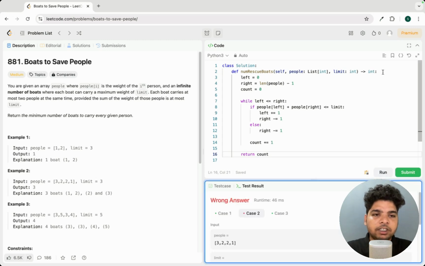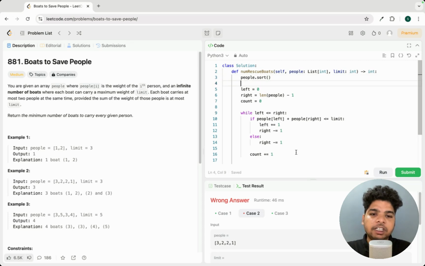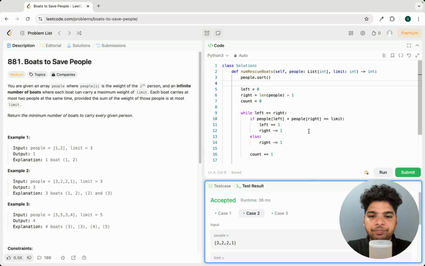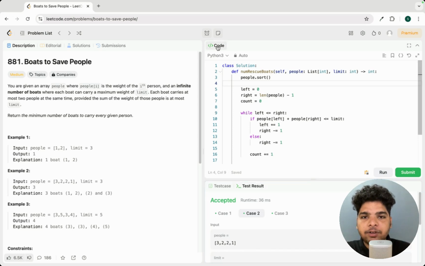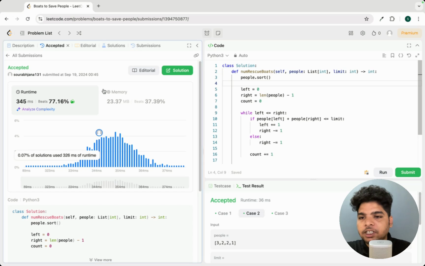Okay, one thing I have missed. First we have to sort the array, right? So people dot sort. First we have to sort the array, otherwise this will not work. So we have to run this. Okay, now it is accepted. Now let's try to submit this. Yeah, you can see this is submitted.